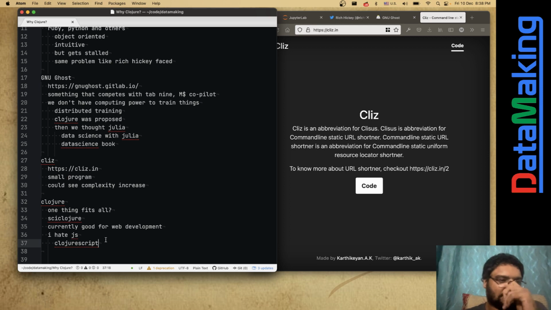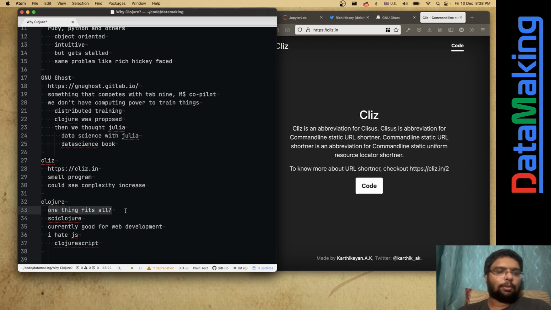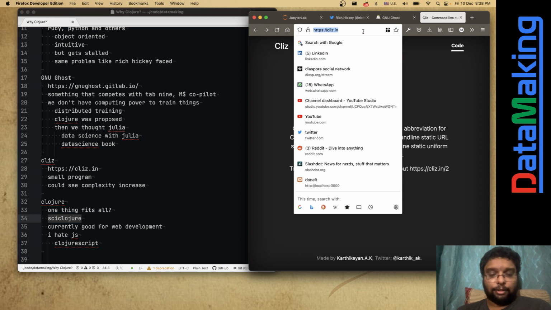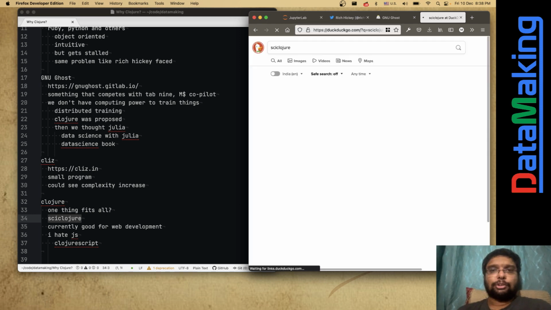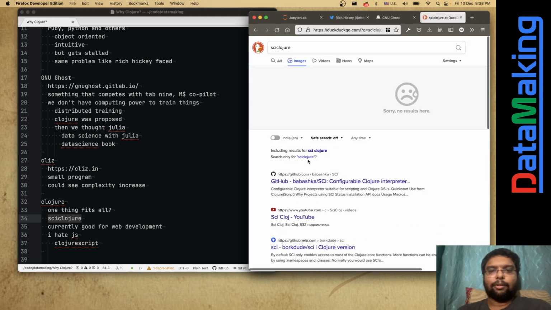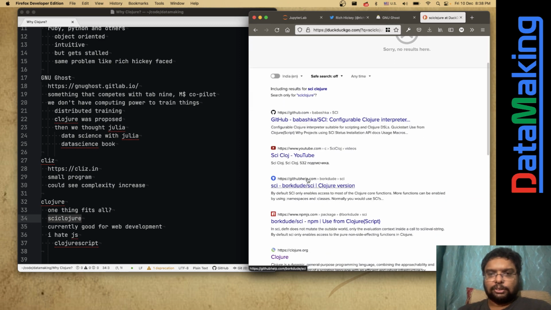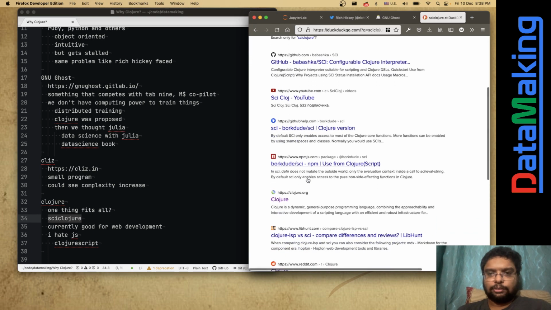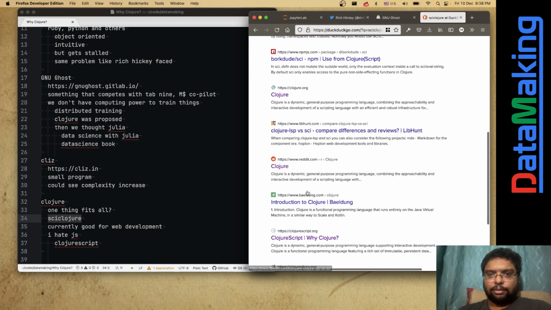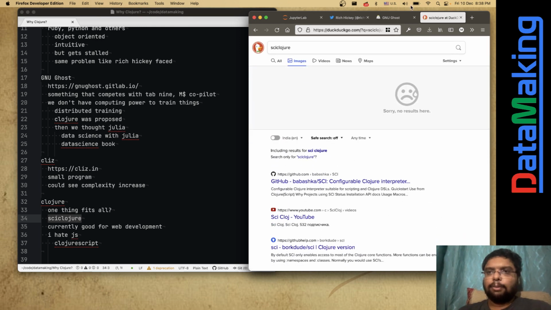So I'm researching whether there is one thing that will fit all, and there is a thing called Clojure. I am very interested in data science. I feel that's the future every company should take. Let me look for it.